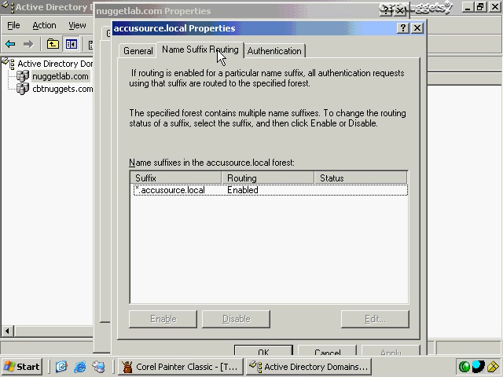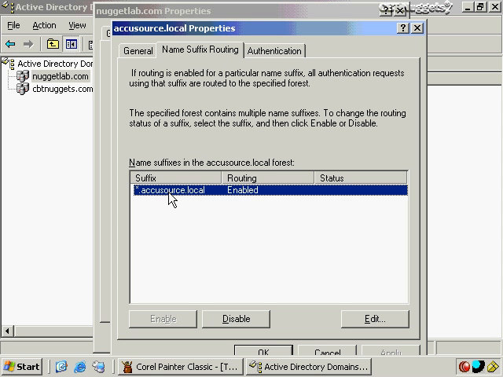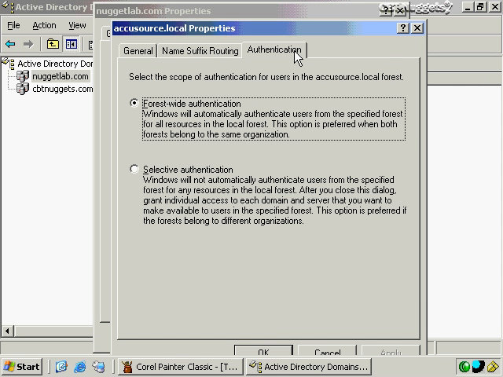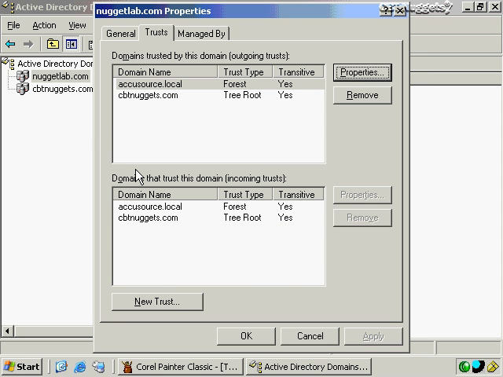That means that anytime that someone tries to log on using one of the domain computers in NugaLab.com, and the user logs on using this kind of a suffix, then it will automatically route that to the AccuSource.local forest for authentication. And this is what we looked at in a previous nugget, where you can make forest-wide authentication like we've already got here by default, or selective authentication to more granularly specify which servers and domains you want users to be able to gain access to.